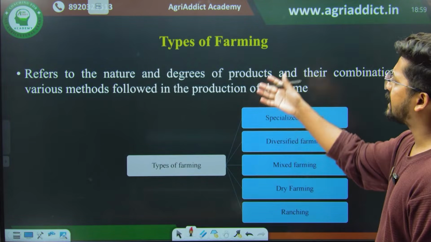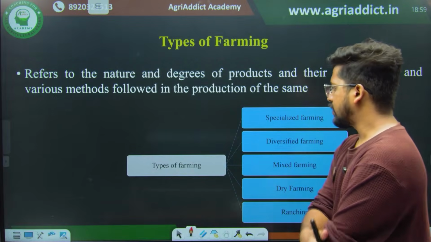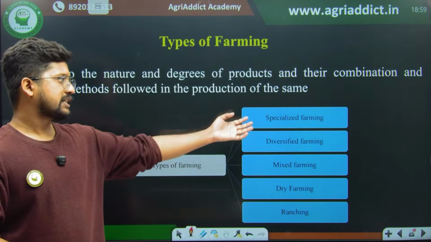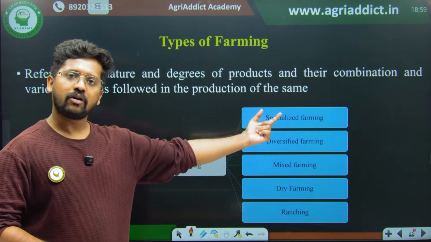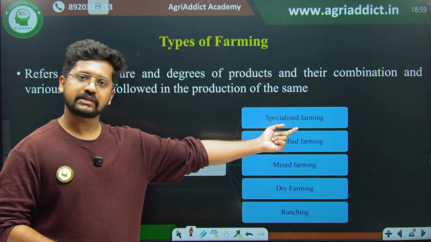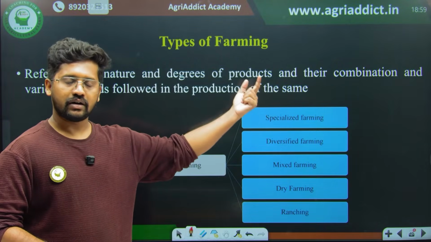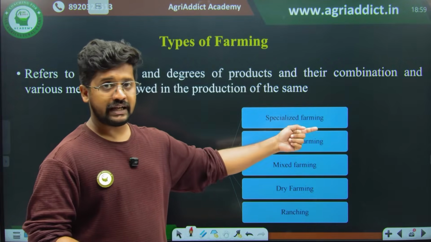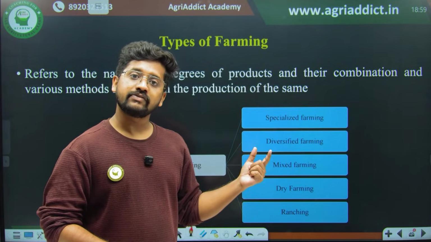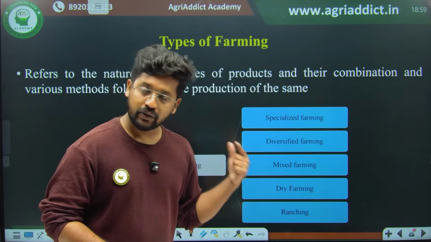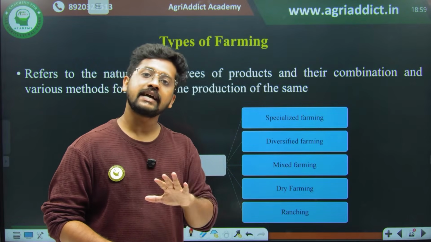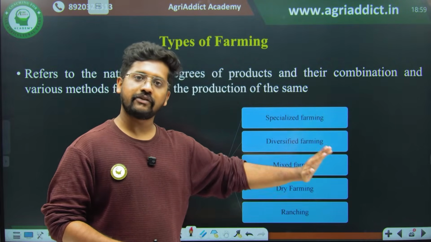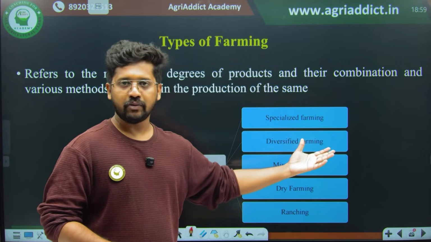Then some basic ideas like types of farming and systems of farming. In types of farming, we have specialized farming, diversified farming, mixed farming, dry farming, and ranching. Specialized farming means a single enterprise contributes more than 50% of the income of the particular farm. In diversified farming, more than one enterprise will be there, and no single enterprise contributes as much as in specialized farming. It should be less than 50%, and at least it should contribute maybe 10%, I guess.